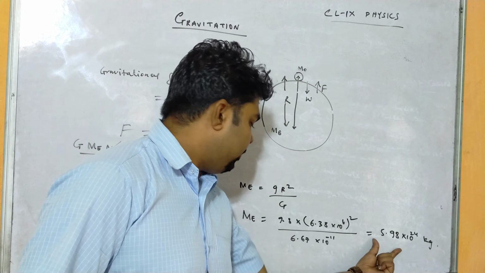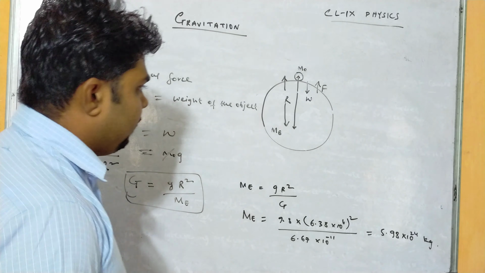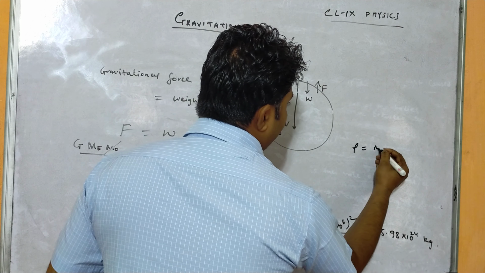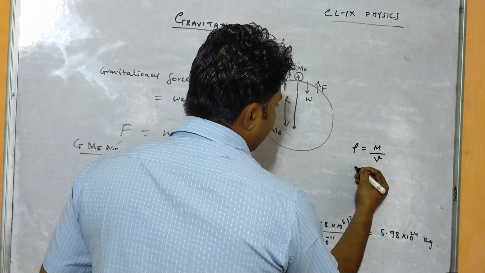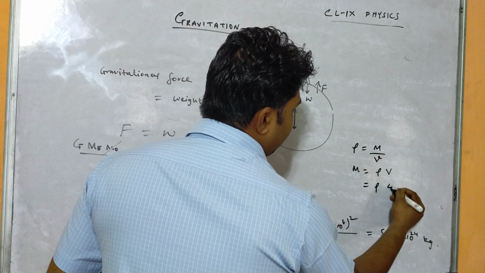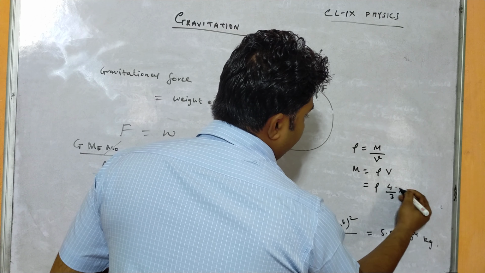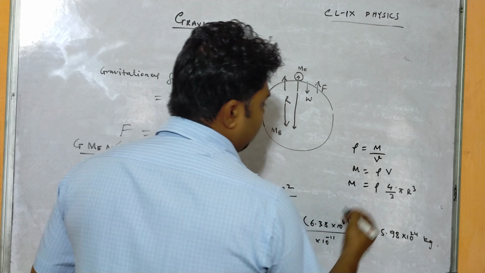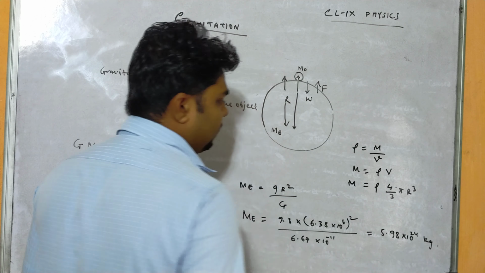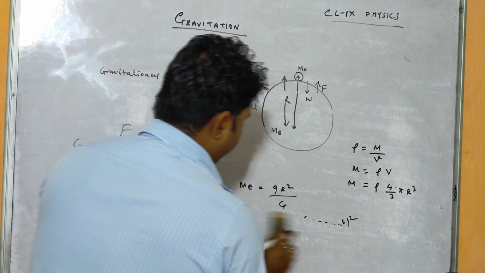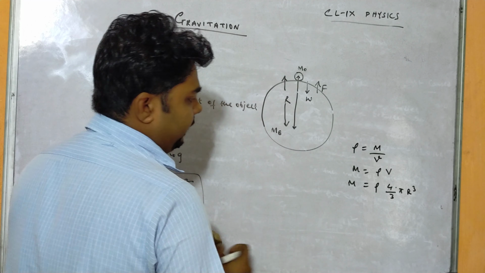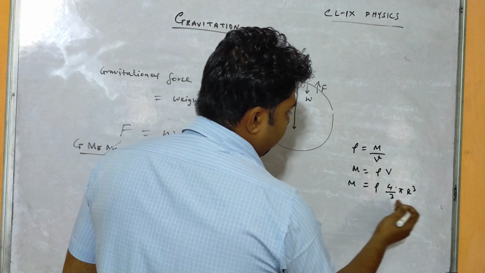Similarly, we can find its density also by a formula. We know density is equal to mass by volume, or mass can be written as density into volume. Now we are going to find the density. So mass equals density into volume. We know this is a sphere, and the volume of a sphere is 4 by 3 pi r cube.